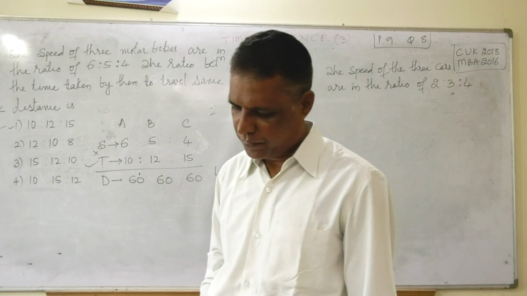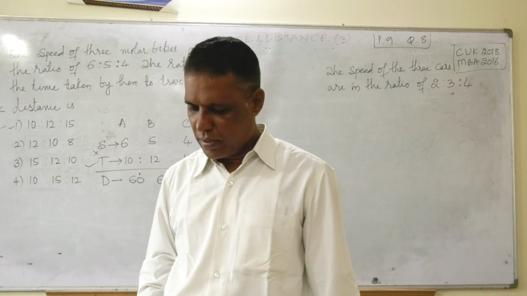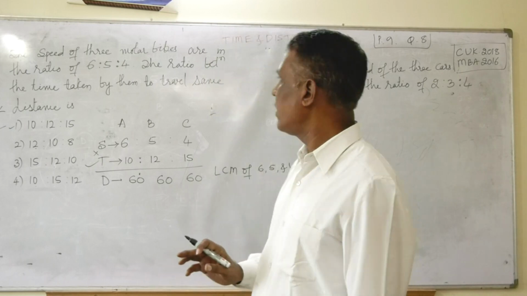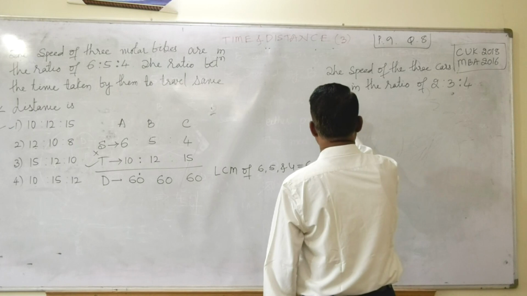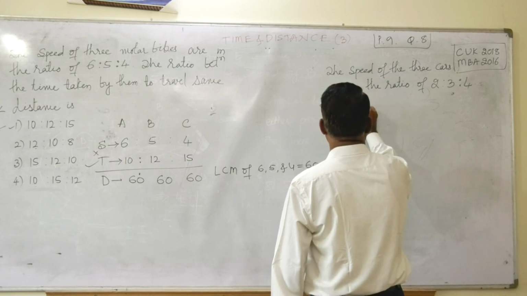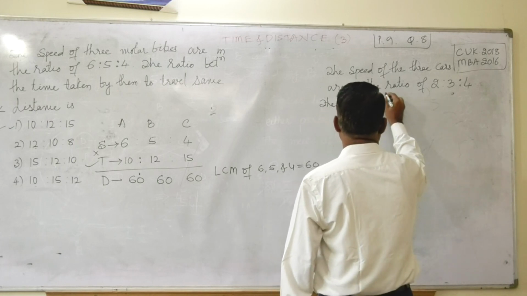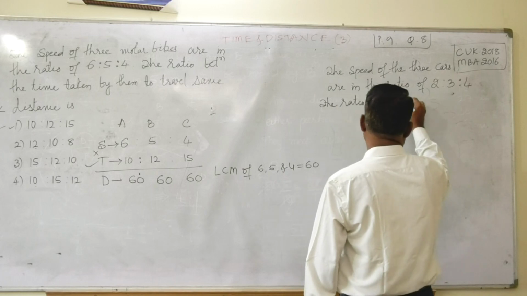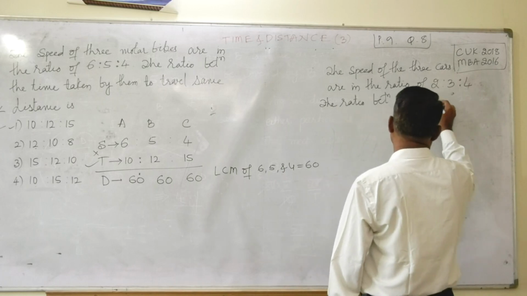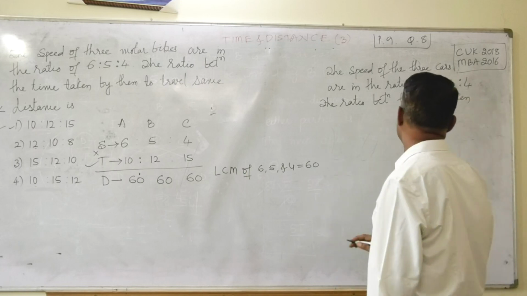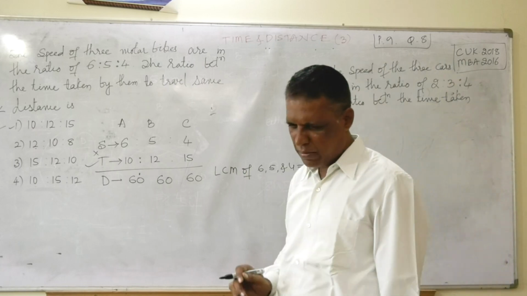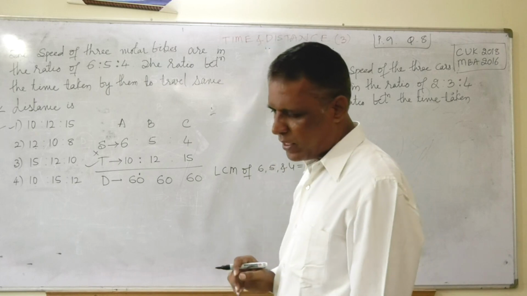My question is, the ratio between the time taken by these cars